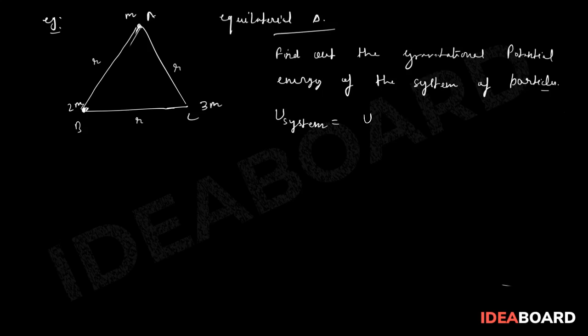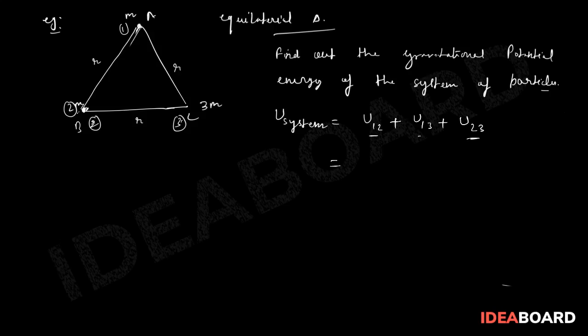Let this be particle 1, this particle 2, and this particle 3. So U system is equal to U12 plus U13 plus U23. Why am I not considering the others? Because 3-2 is already considered as 2-3, which is the same because it's a scalar quantity. And 3-1 is already taken as U13. So we just have to put in the values.